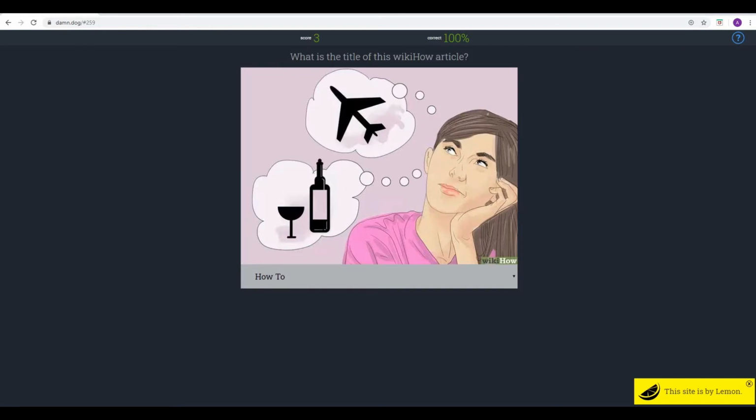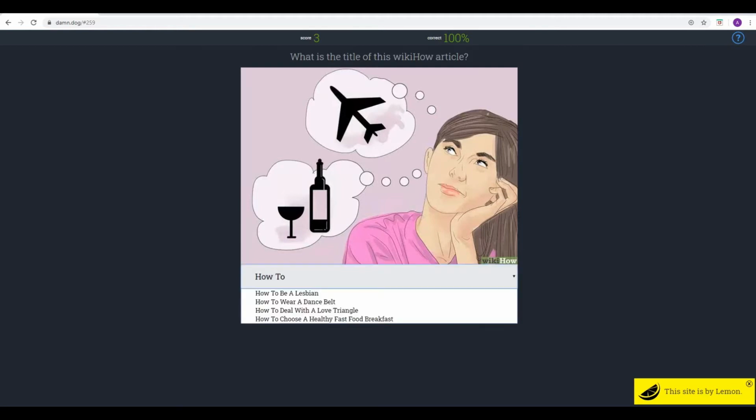So, a woman here thinking about... Immediately, my first thoughts are something related to travel. Yes, there's a plane, and a champagne glass. People like to have wine when they're on holiday. So, how to smuggle alcohol onto an air flight? I don't know, it could very well be. Or how to think of your next dream destination? Possibly. Let's have a look at the options.